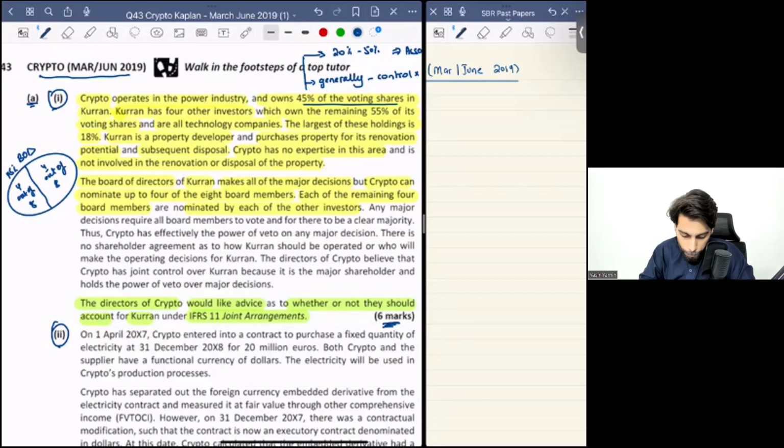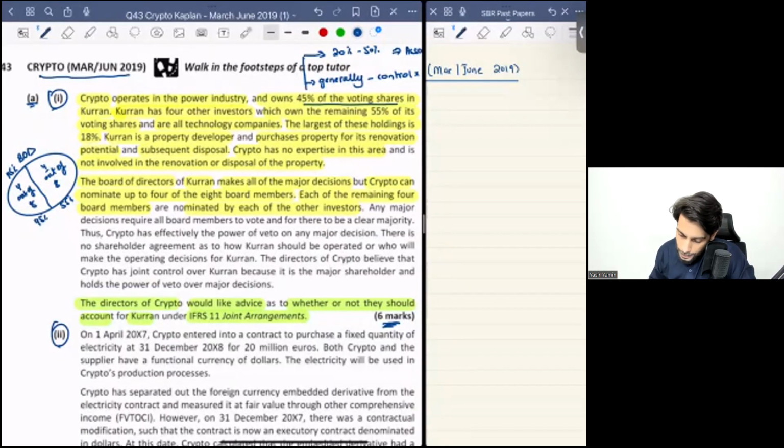So although the shareholding pattern is 45% and 55%, neither of the parties can make decisions unilaterally, because you have 4 directors represented on the board, and the other parties also have 4 directors represented on the board. So there may be a joint control scenario coming in.